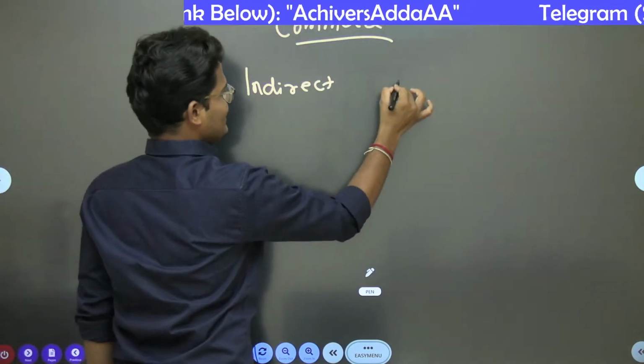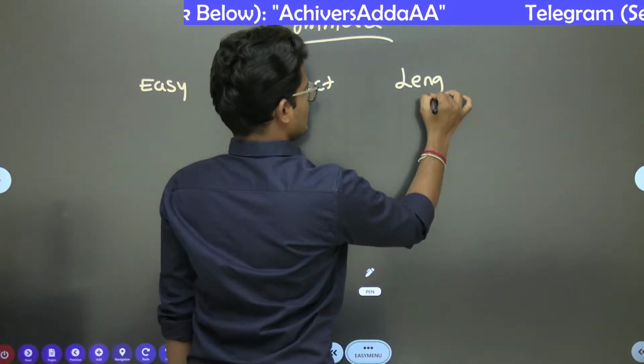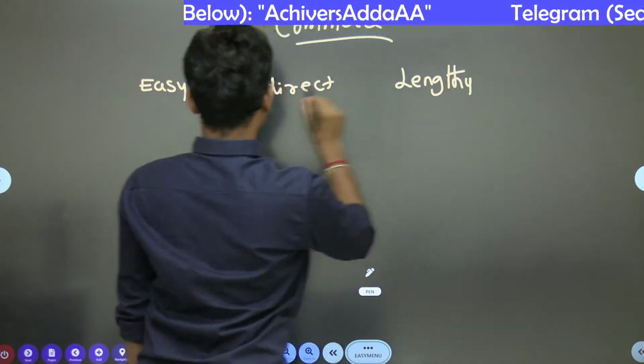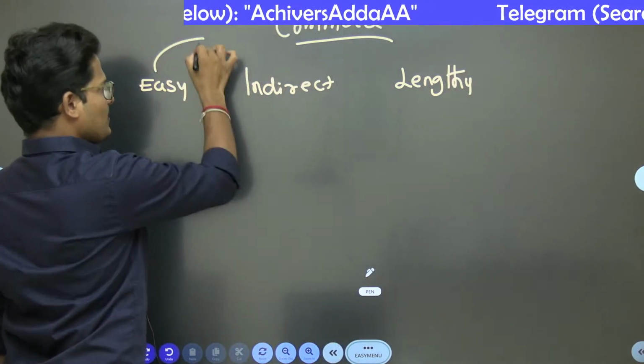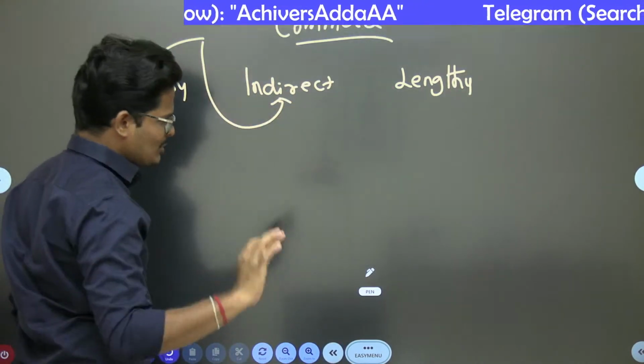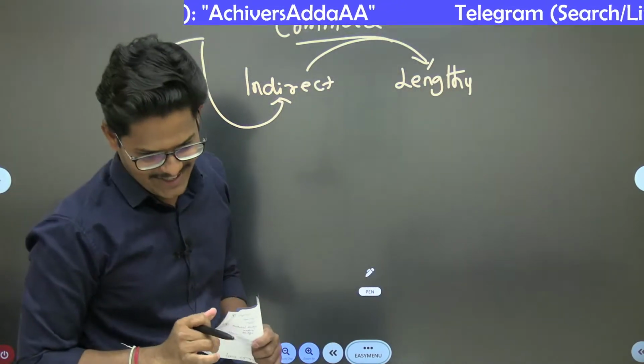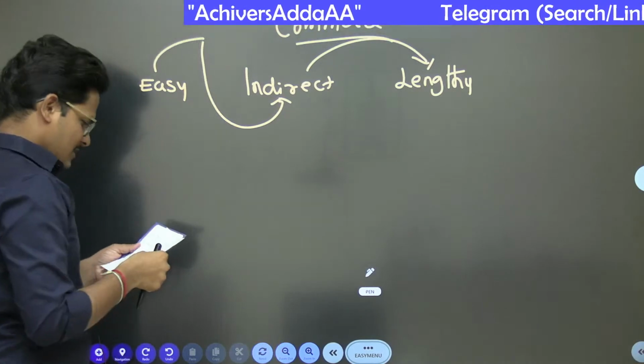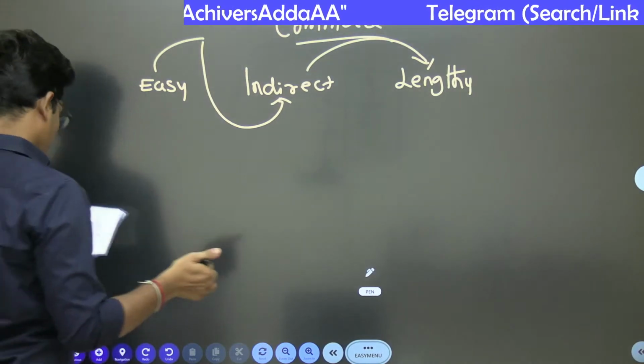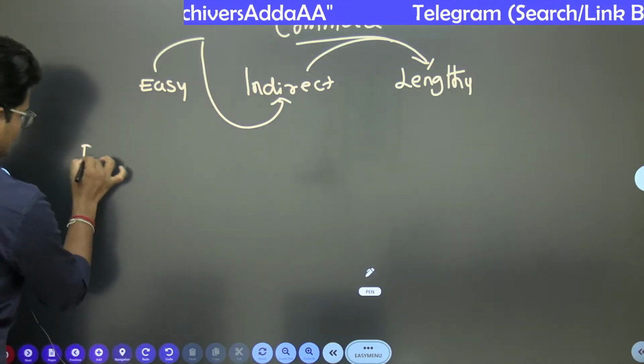Some are saying the paper is so lengthy. Actually, the paper is easy as per them, but the questions are indirect. They are able to answer, but it is taking time. That is the conclusion I can draw. But taking the questions one by one, look at passage number 1.